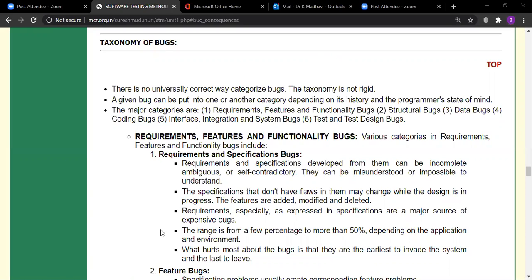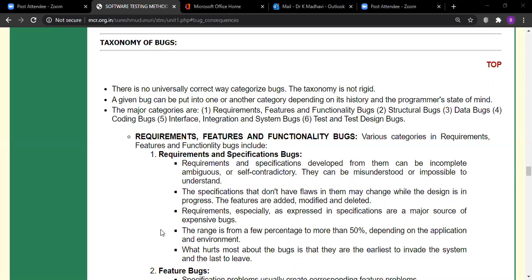Dear students, in the previous video, you have seen the importance of bugs and the consequences of bugs. As I told you, it's very important to identify the seriousness of the bugs. Let us see the taxonomy of bugs. This is a very important topic. From the examination point of view also, it is important. And even for software testing, for your career, this information is very important.